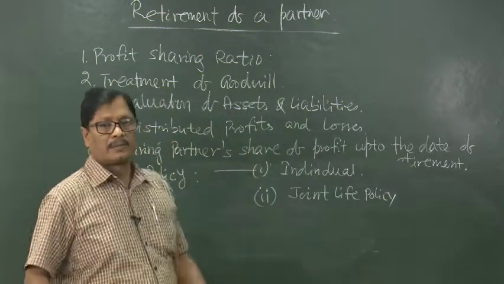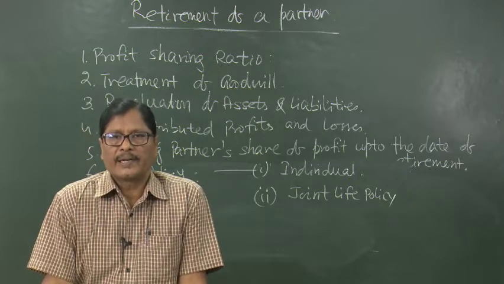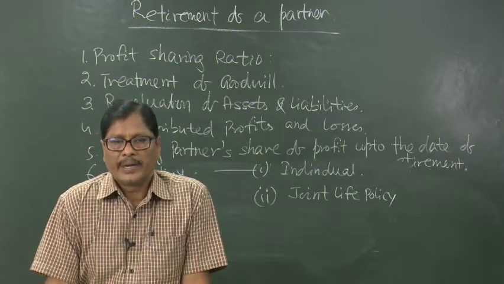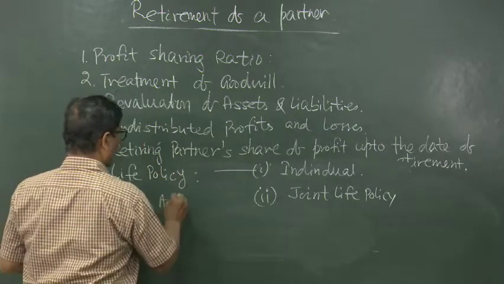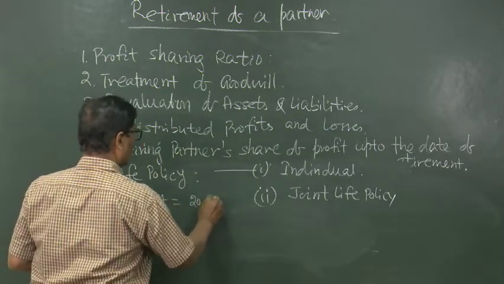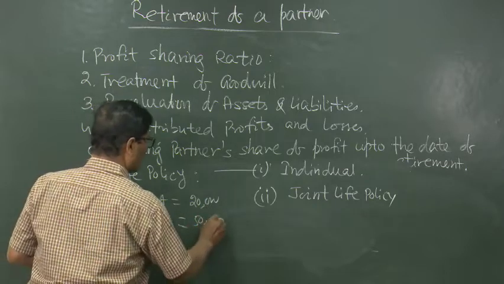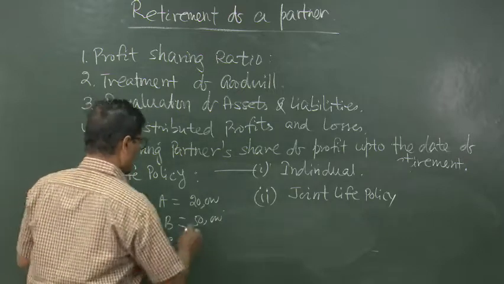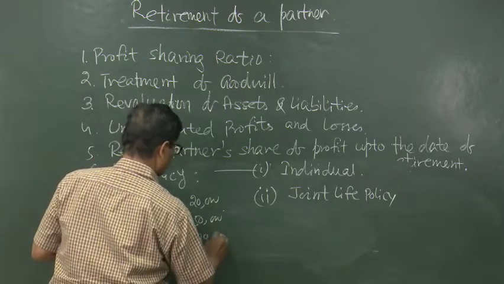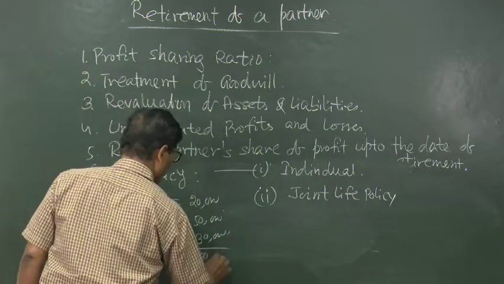In case of individual policies, several life policies have been taken in the name of A, B and C. Suppose in the name of A it was 20,000, in the name of B another policy has been taken for 50,000, and in the name of C another 30,000. So, in this way total is 1 lakh.